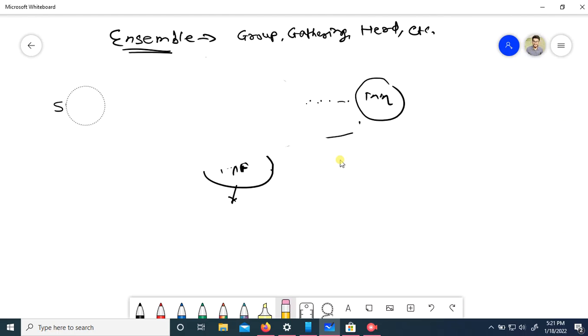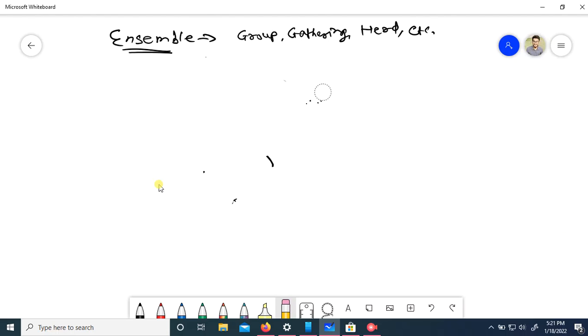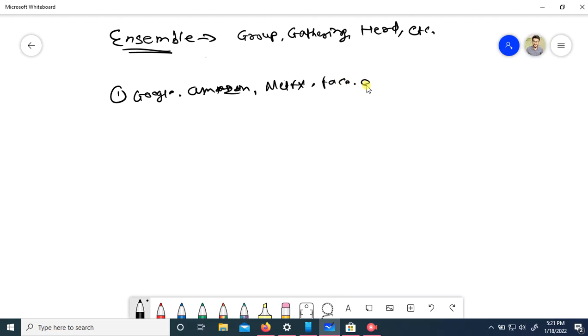We will see how ensemble makes your model more powerful than other machine learning algorithms. By the way, the ensemble technique is used a lot in internet companies like Google, Amazon, Netflix, and Facebook, etc. So it is used a lot by these companies.